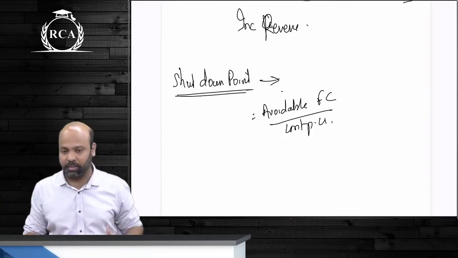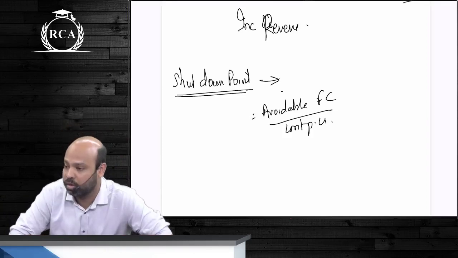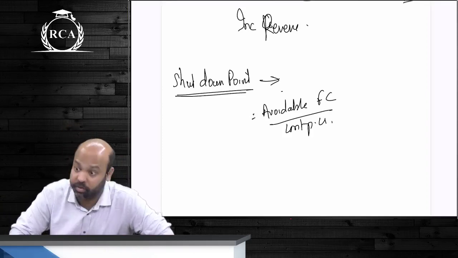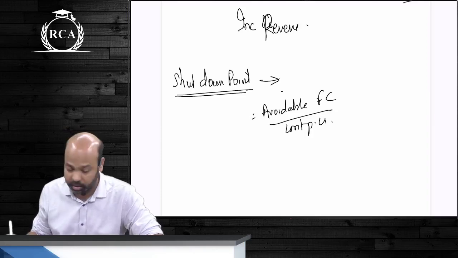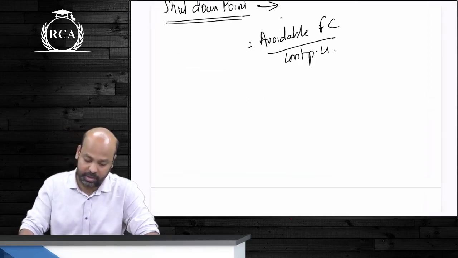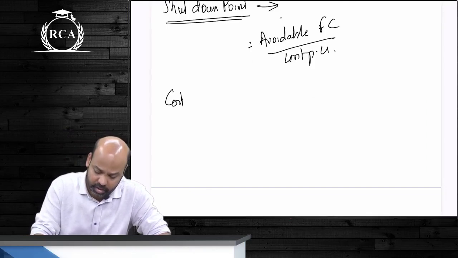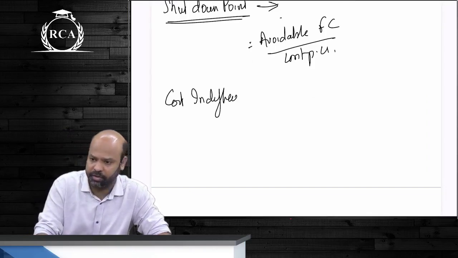Manufacture. If the expected demand is less than the shutdown point, you shut down the business premises for a temporary period again. Is that clear? After shutdown point and all of these concepts, we did cost indifference point.